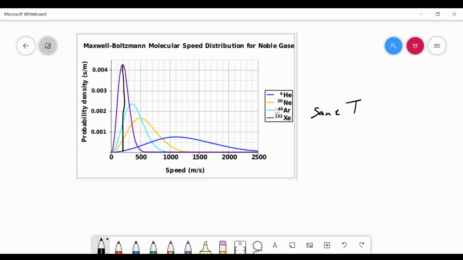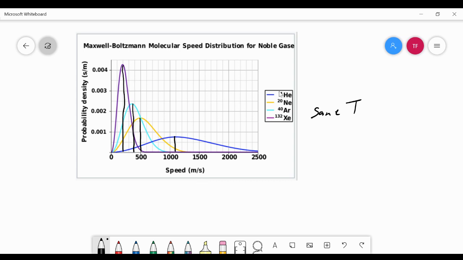If you look at the blue one, argon, the average is a higher speed, somewhere right about there, which is about 380 or so, 350, somewhere in there. But they're moving faster on average. If you look at neon, those particles are moving even faster at this temperature. They're moving at 500 meters per second. And if you look at helium, on average, they are moving the fastest at 1100 meters per second.